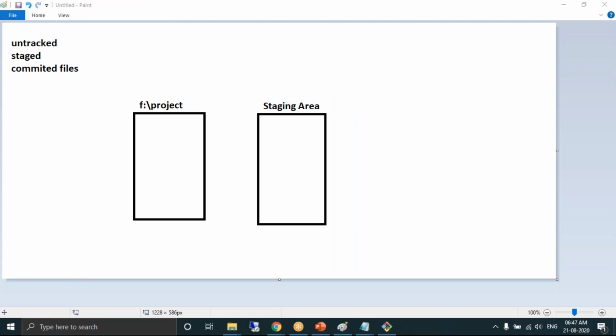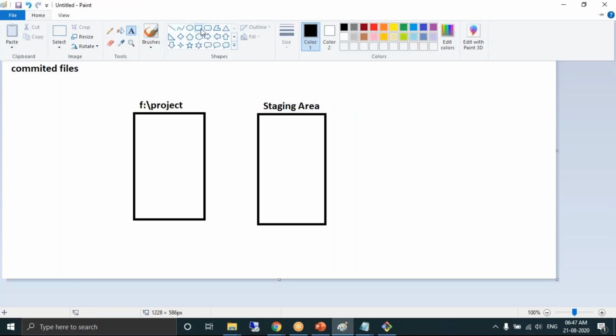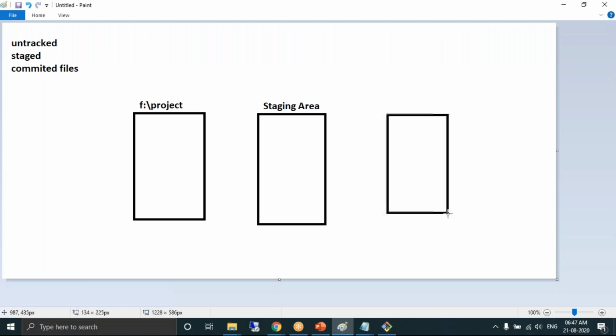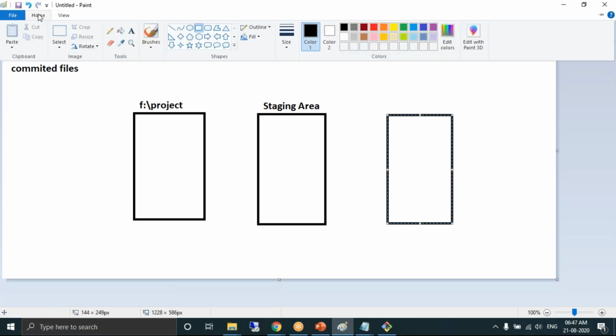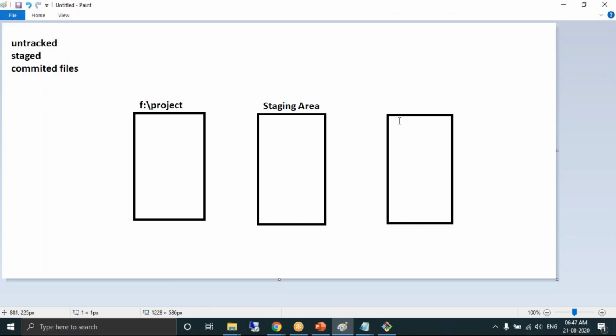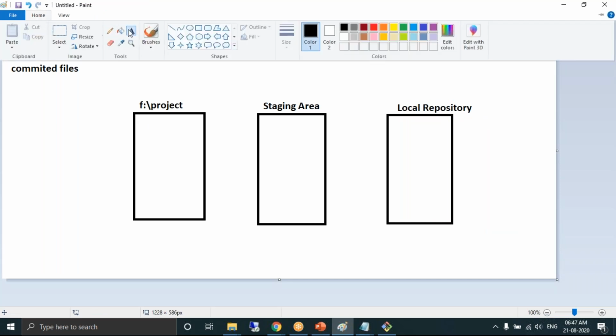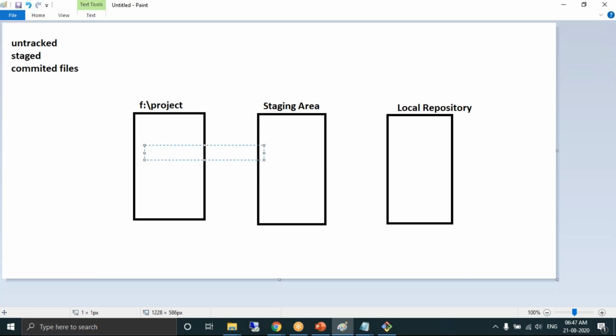From the staging area, he should move the files into the local repository. By default, every file is an untracked file. Right now we have 5 untracked files.